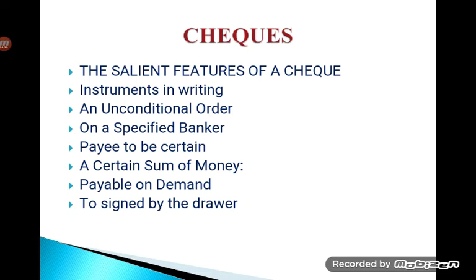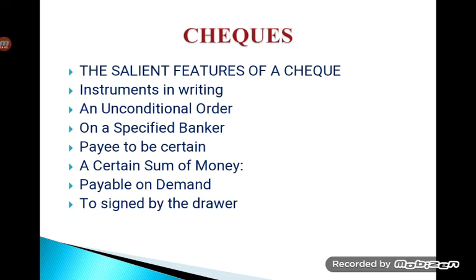A certain sum of money: it always concludes with consideration, monetary consideration, of course, because it is a negotiable instrument. So a certain sum of money, and that certain sum of money must be specifically mentioned. If we are talking about a check, it has to be entered both in figures as well as words. It has to match, which we are going to discuss in a few other topics in the same chapter. So it has to be filled, and a certain sum of money needs to be specified by the drawer.